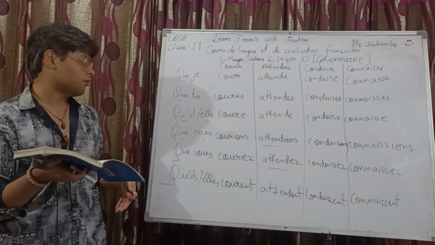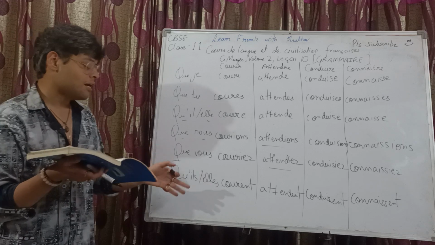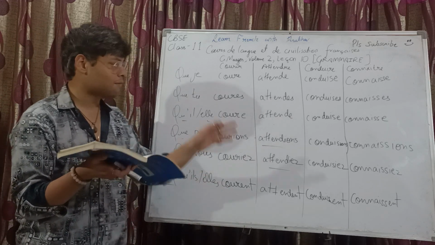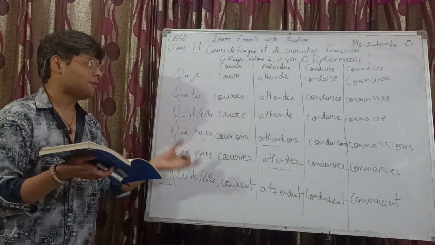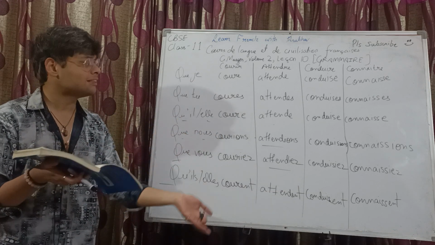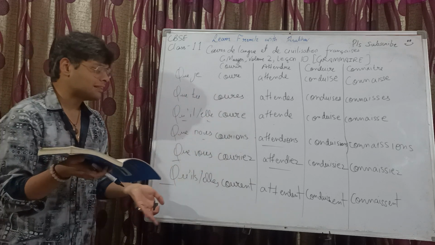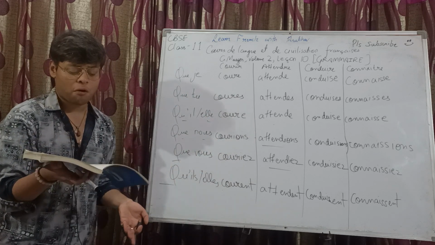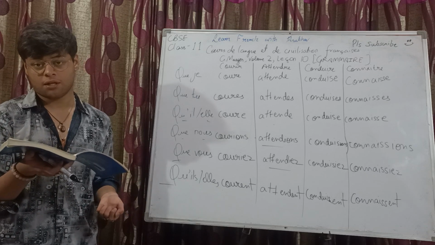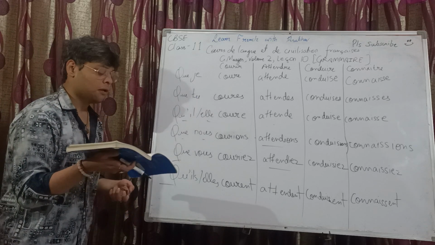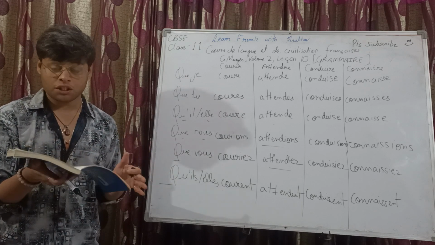So rather I would say all of them have a very similar conjugation. It's just that they have been categorized under four heads given on where their endings are, right? And the similar verbs have been grouped together. The conjugation is pretty much similar. You have the stems over here and then the endings ES, E, IONS, IEZ, ENT. And the stem, of course, you are getting from the third person plural conjugation after removing ENT, right? So this was your grammar portion for this particular chapter.